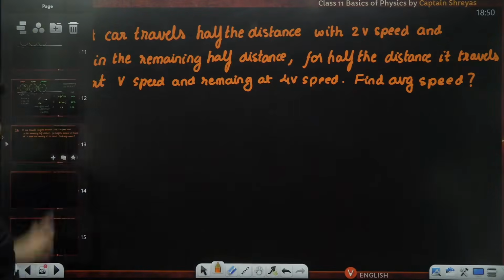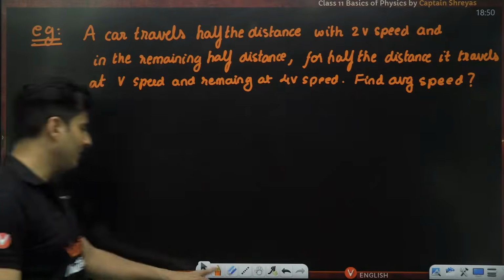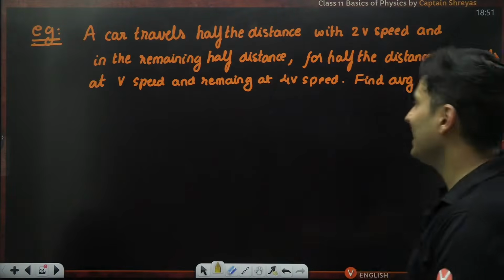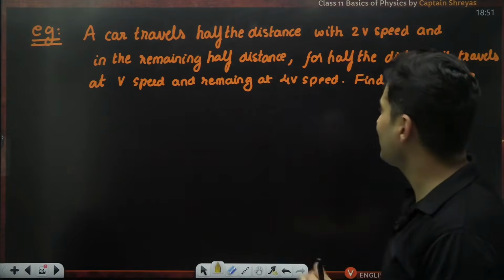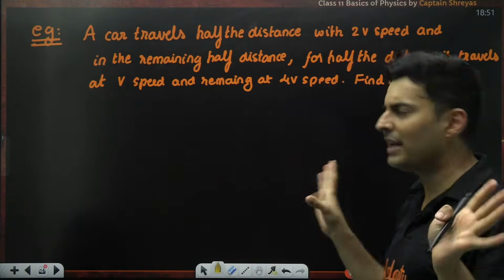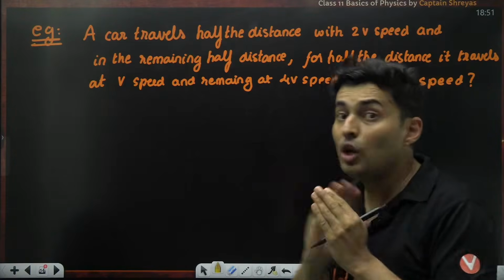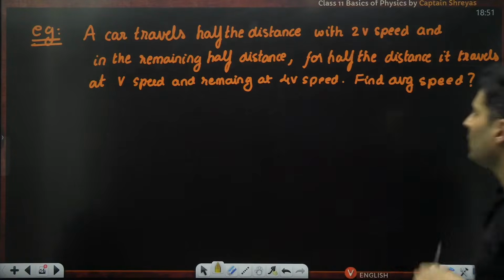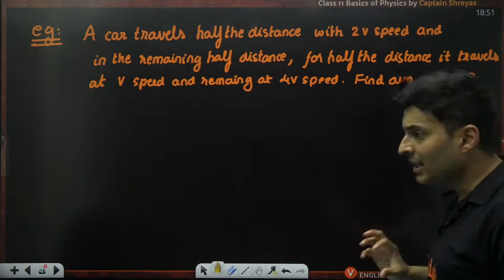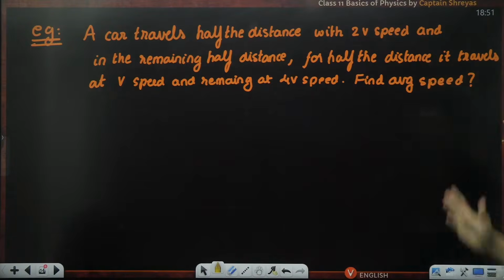This is a very good question. We need to understand it. We need to basically understand what is happening. Okay, let's see. So there is a car which is traveling half the distance with 2v speed. V is some value, variable. Answer will be in variable. It will not come in number. Okay. And that remaining half, that half of that half, it travels with v, and the remaining half with 4v.